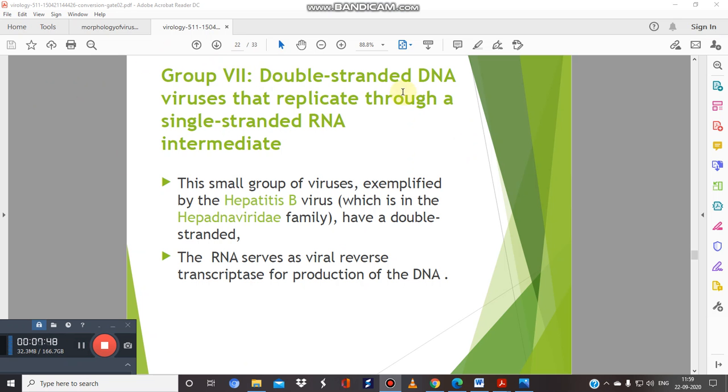So the next type is the double-stranded DNA viruses that replicate through a single-stranded RNA intermediate, which includes the most important virus, the hepatitis B virus. So what is hepatitis B virus? Yes, it is a double-stranded DNA virus, but it replicates through a single-stranded RNA intermediate. So what happens in this? The RNA serves as a template for viral reverse transcriptase for the production of DNA.